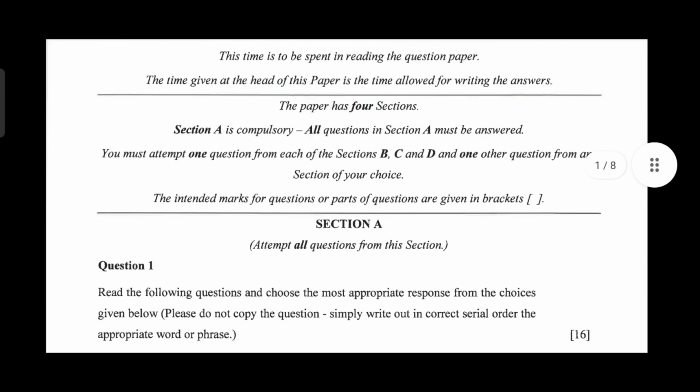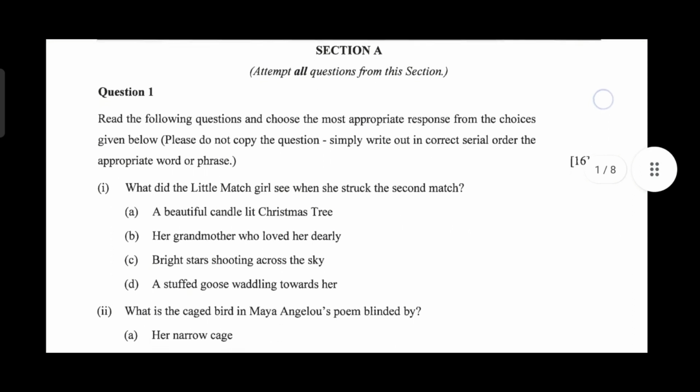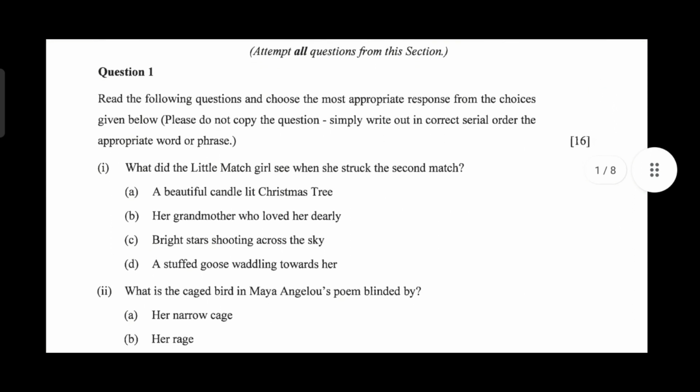Section A, attempt all questions from this section. Read the questions and choose the most appropriate response from the choices given below. Please do not copy the question. Simply write out in correct serial order the appropriate word or phrase. 16 marks. There are 16 questions.